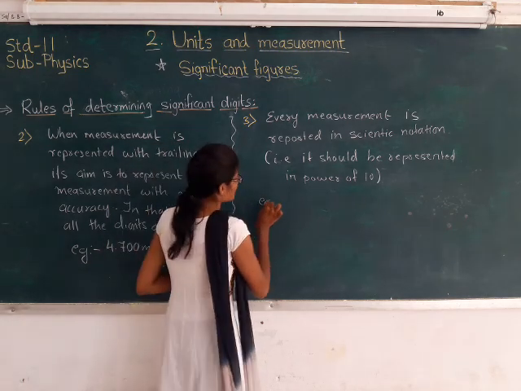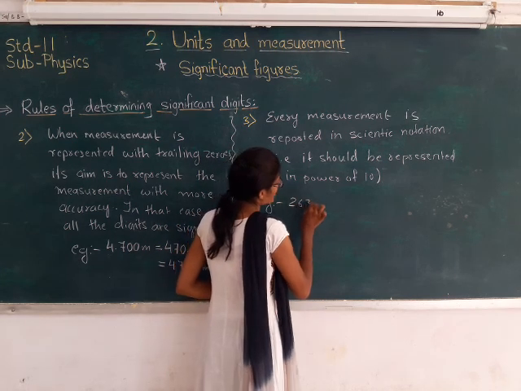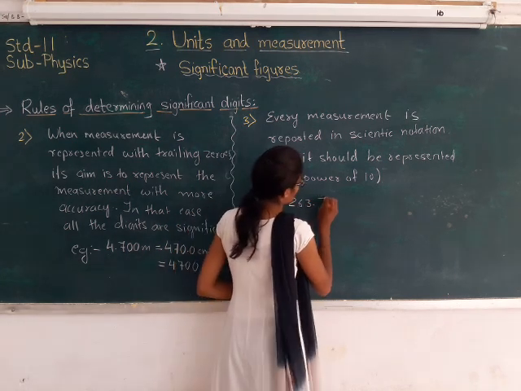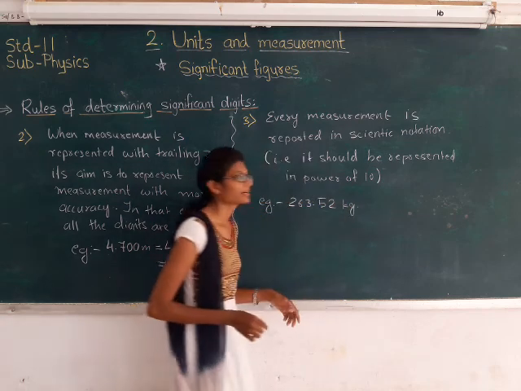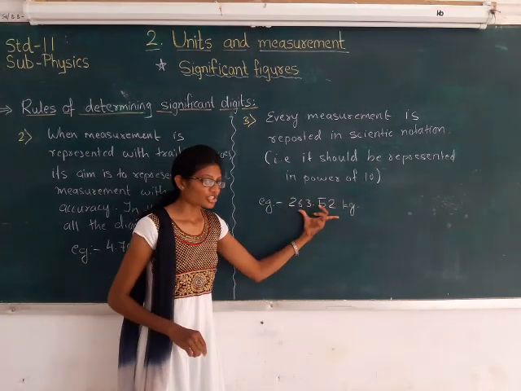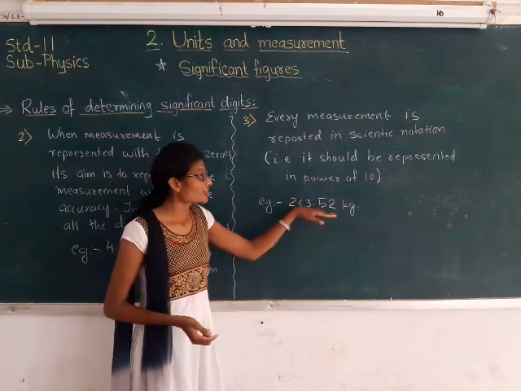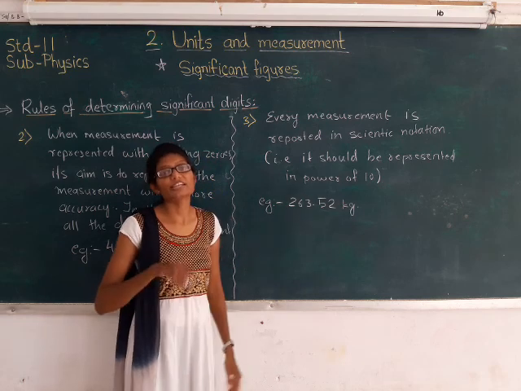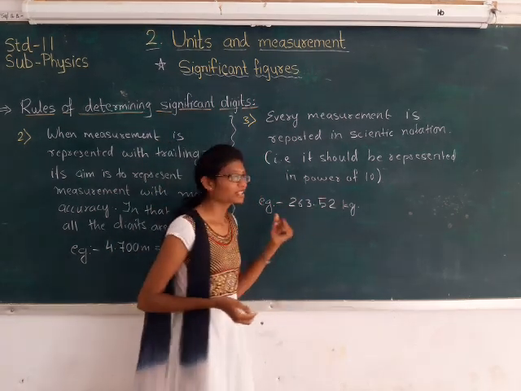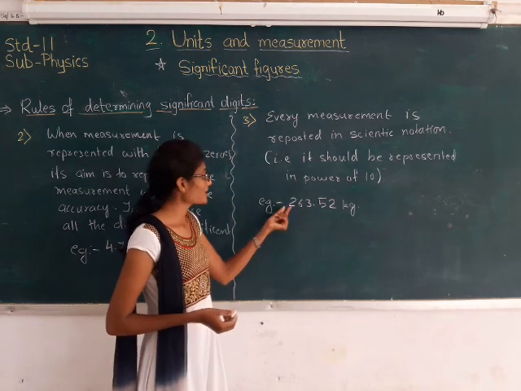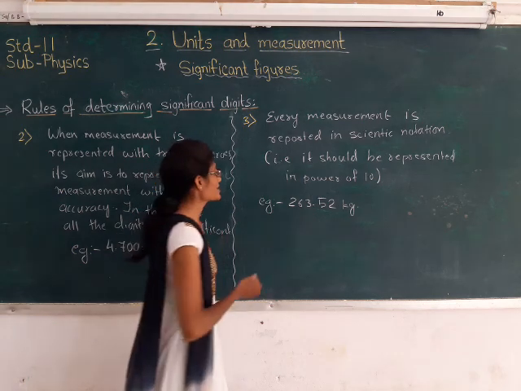For example, let us take 263.52 kg, right? This is the measurement, and as per the scientific notation, I should represent this measurement in terms of power of 10. That means whenever we are shifting this point, we should take only the first digit, and after that we should put the decimal point.